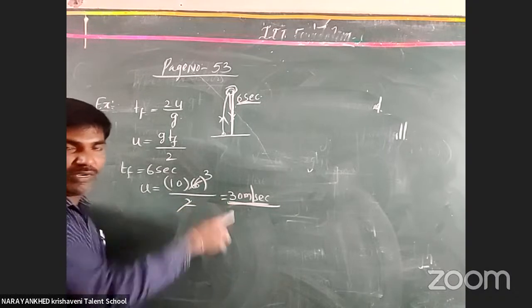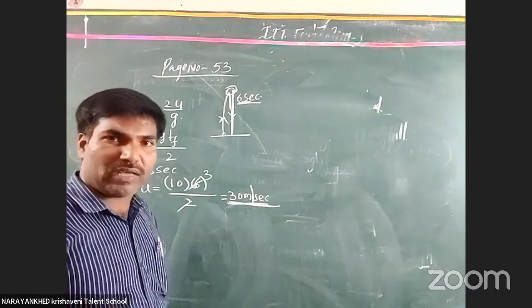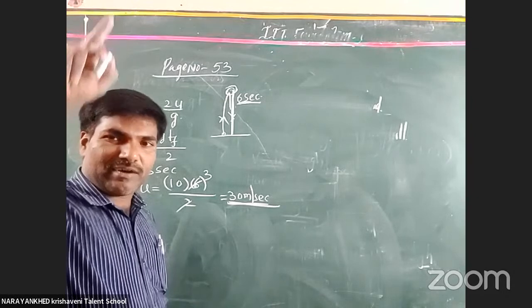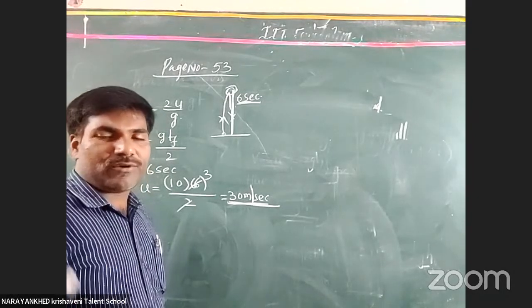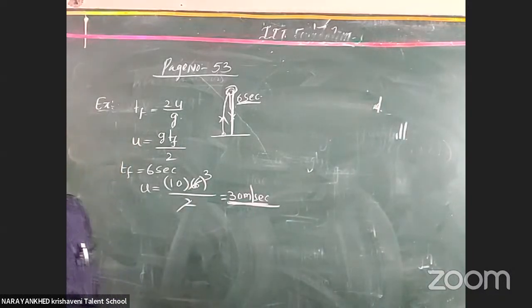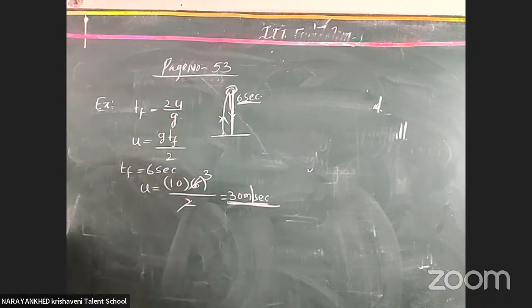What is the meaning of it? When you project one body with 30 meter per second, the body reaches its maximum height and comes down to the ground. It takes a total of 6 seconds when you project it with 30 meter per second velocity. Clear or not? Now we have to find the maximum height simply.